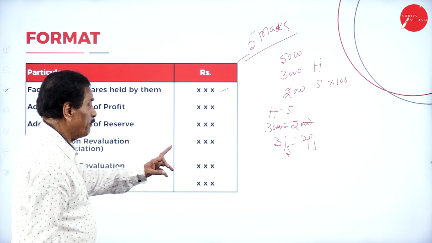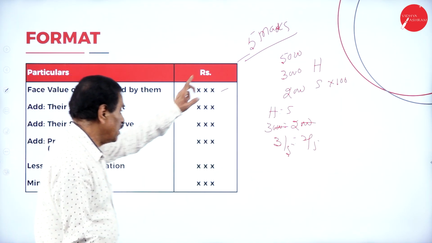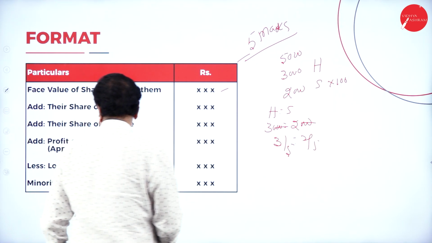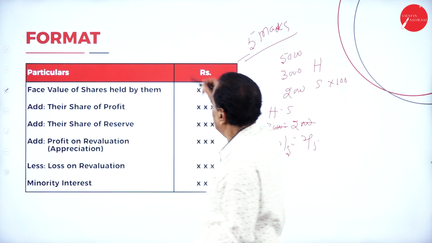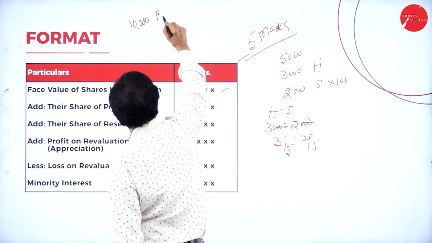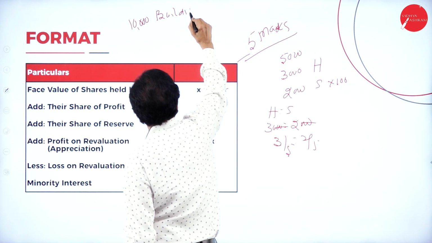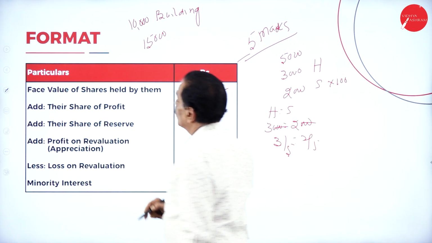Their share of profit, 2 by 5 of the total profit. Their share of reserve, 2 by 5 of the reserve. Profit on revaluation: if the assets have been increased, say a building valued at 10,000 is now valued at 15,000. How much more? 5,000.